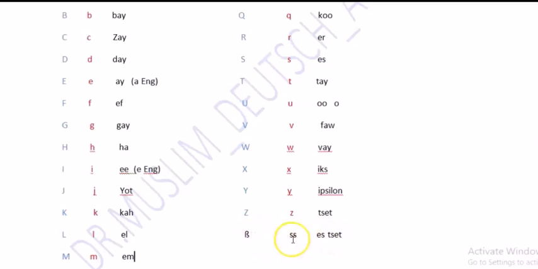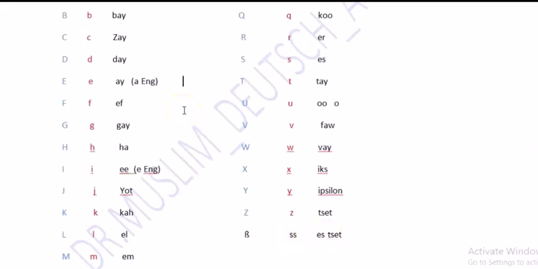It can be used instead of double S. When double S comes in a word, we can use this letter instead. Both of them can be used in place of each other.